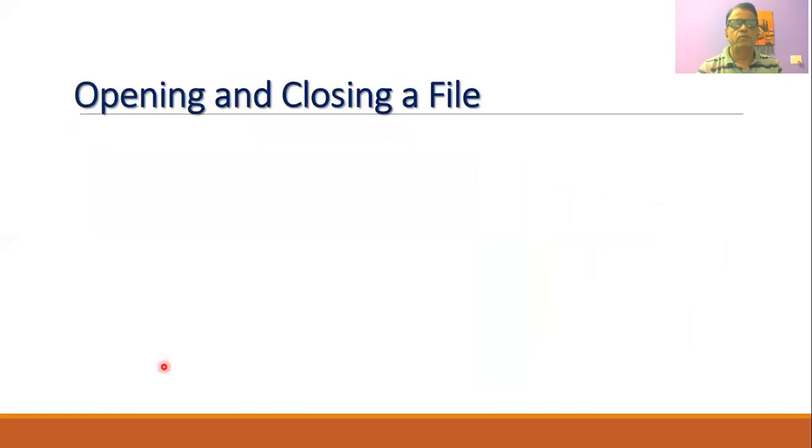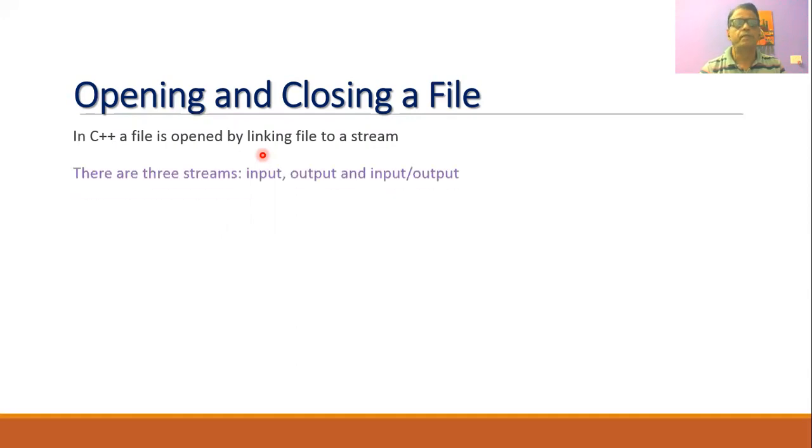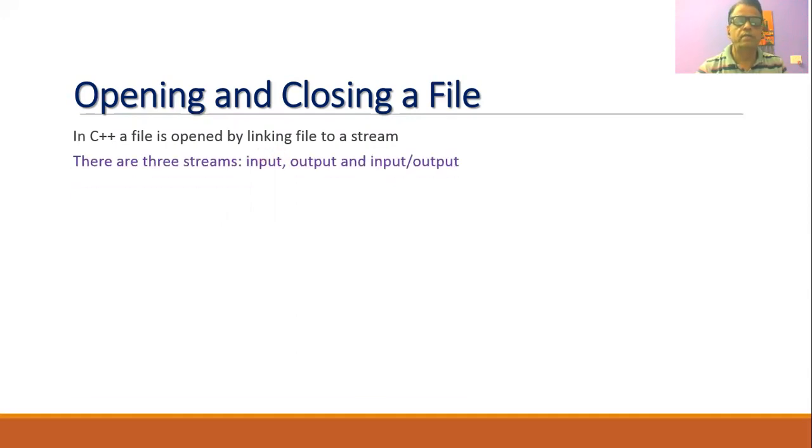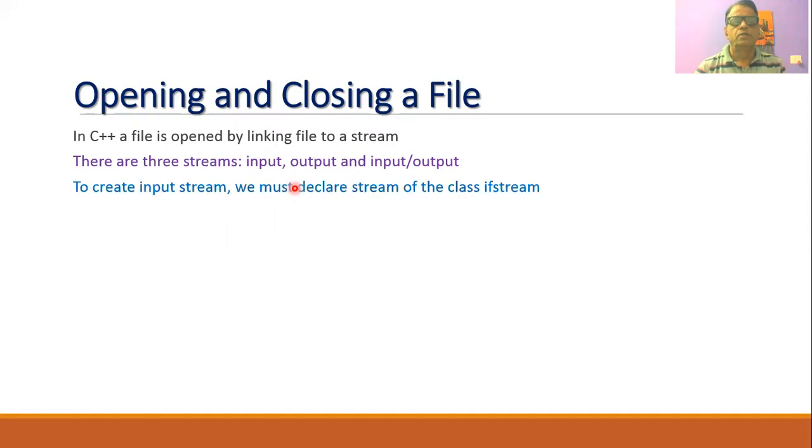Now let us go for how to open and close a file. In C++, whenever we want to open a file, it can be opened by linking a file to the stream. As I told you, there are three streams in C++: input, output, and input/output. Whenever we want to create the input stream, we must declare the stream of the class ifstream. So the input stream can be created by using this class ifstream, or input file stream.